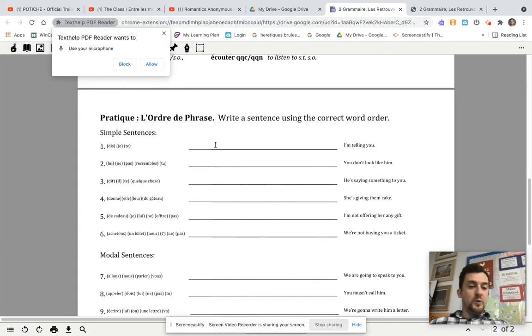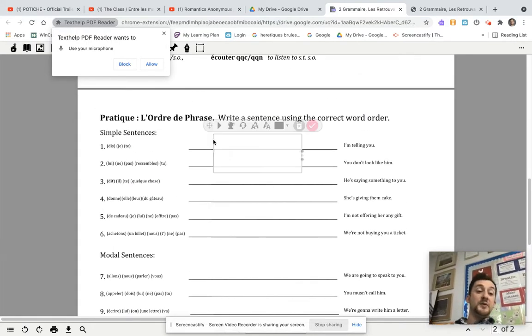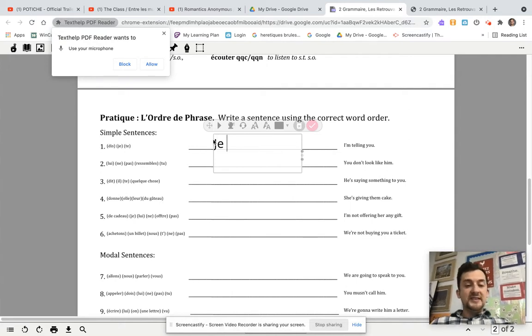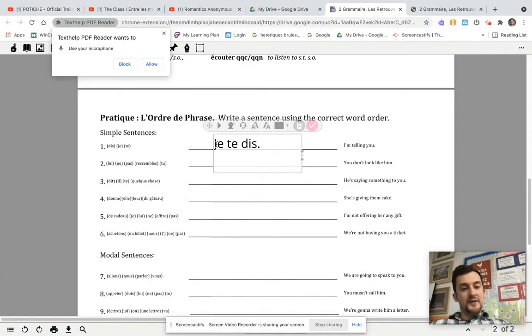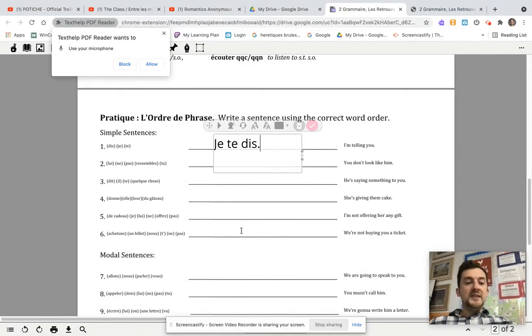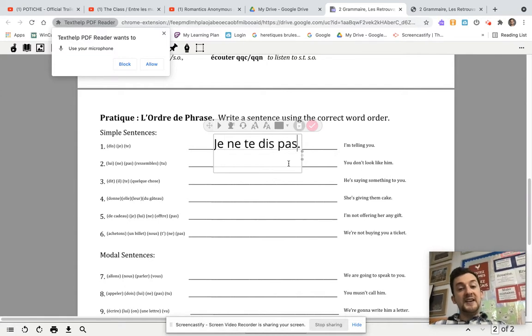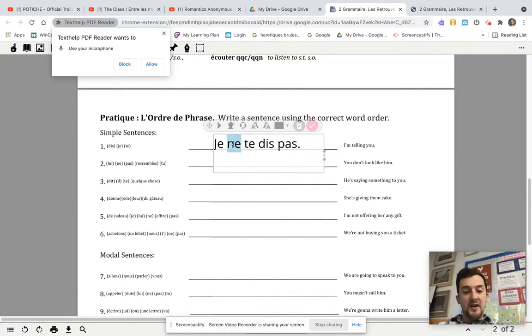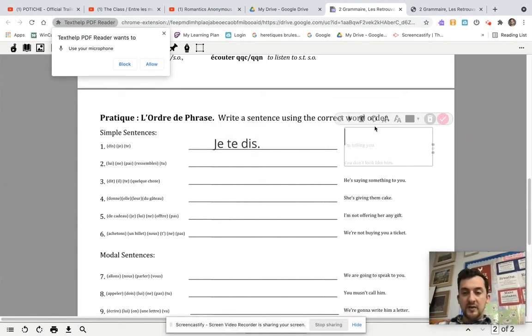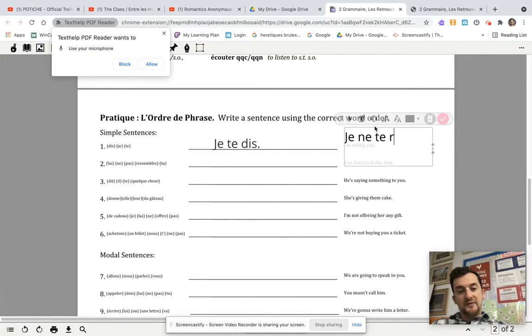We're going to do just word order. So as a review of word order in simple sentences, you're going to have that indirect object in front of the verb. Je te dis, for example. Some of them have the negative. If you have a negative, the ne leads the verb phrase, and pas as your adverb goes after. So je ne te dis pas. But that's not this one. But I will write it over here just so you have it as a reference when you're doing your other ones.